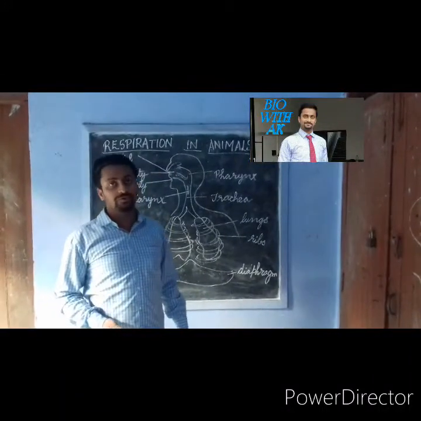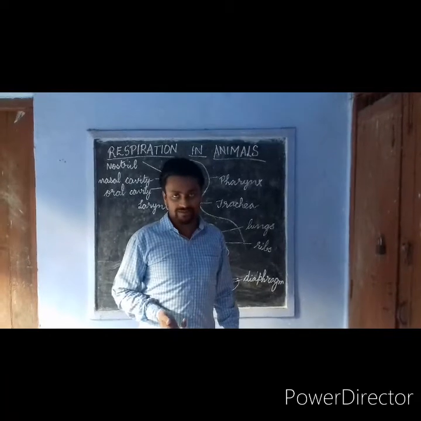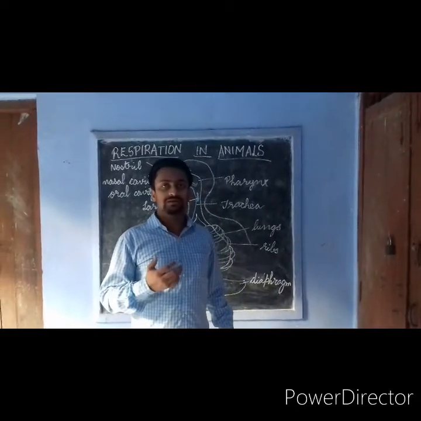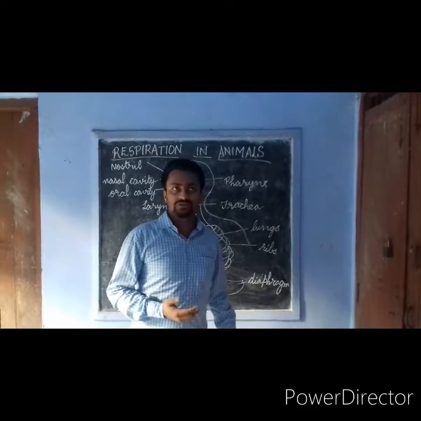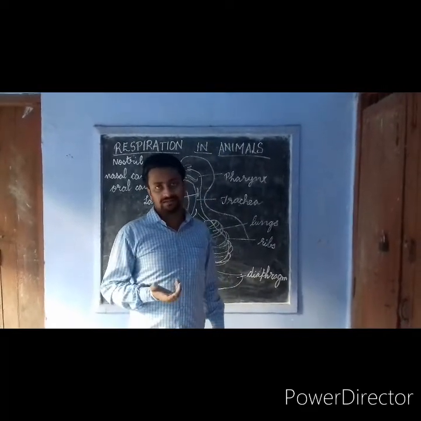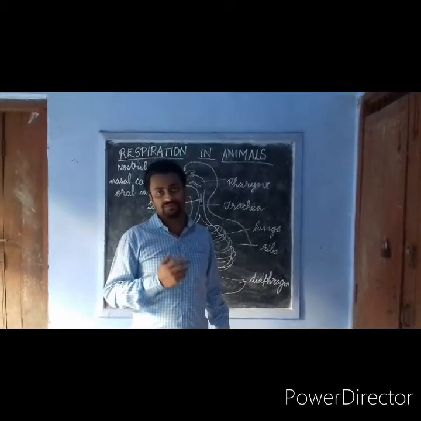Dear students, now we'll be dealing with how the process of respiration takes place in animals. First of all, we will be dealing with the simple unicellular animals. Animals like amoeba are unicellular. They have a single cell, be it for excretion, nutrition, respiration, any process.